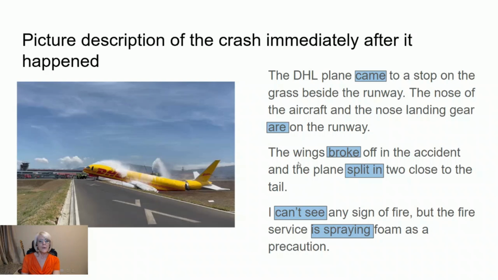You've got the wings broke off, which is the past simple, and the plane split in two, past simple. I can't see any sign of fire is the present simple tense, and the fire service is spraying foam as a precaution is the present continuous tense, telling us what someone is doing now.